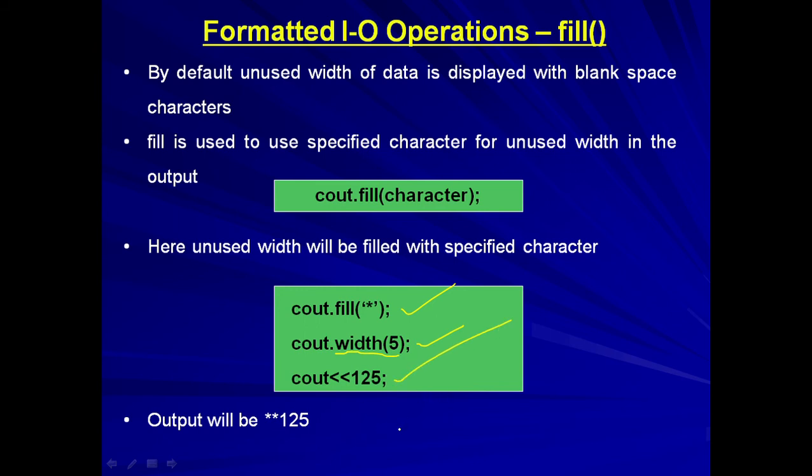Now in 5 columns it will be printed like ostrich ostrich 1 2 3. That means 2 unused columns will be filled with the ostrich. And if we did not mention this, the value printed was space space 125. And when we mention this, the character will be filled for the unused spaces. If it is printed left justified, these two ostriches will be on the right hand side. So these three functions, the first was width, the second was precision, and now it is fill. These are to format the output values.